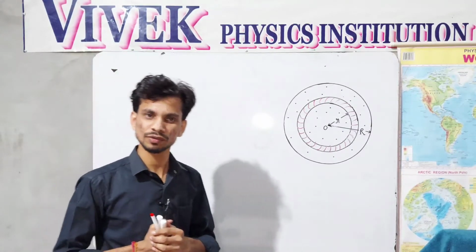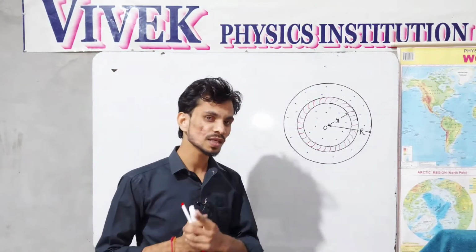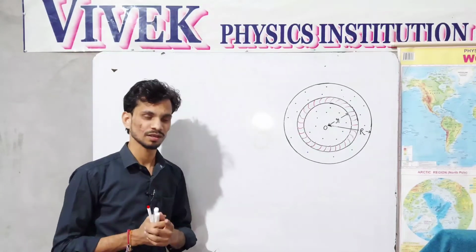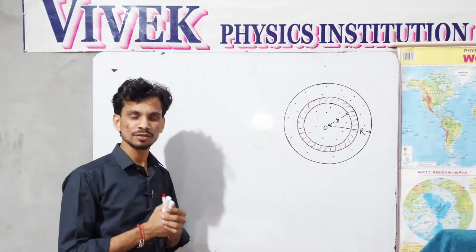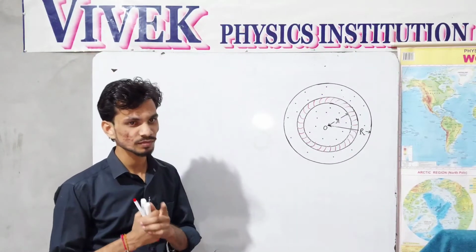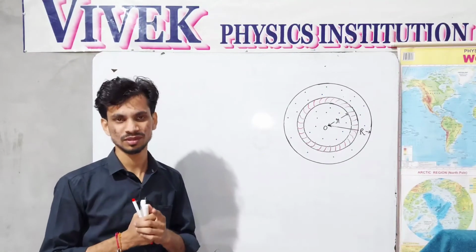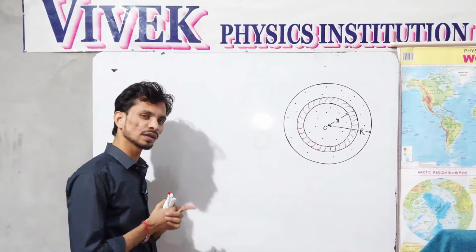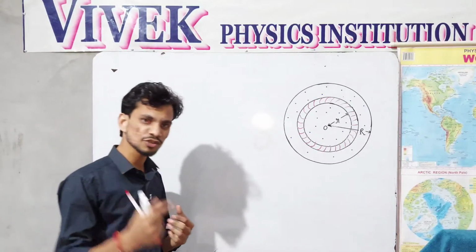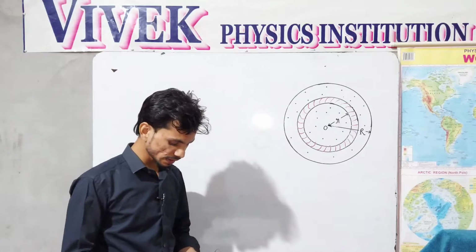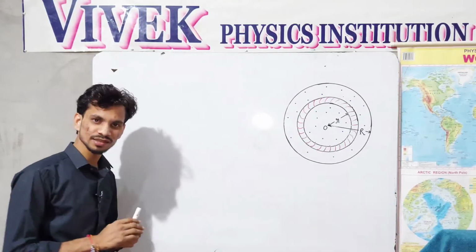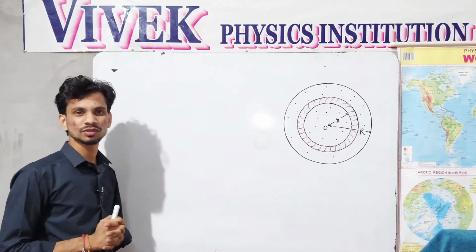First would be the moment of inertia of circular disc around such an axis which passes through the center of the disc normally, and second case would be the moment of inertia of the disc around an axis which is along the diameter of the disc. And the third case could be the moment of inertia of the same disc around the tangent of the disc. So in all the three cases we can assume that the disc is rotating around those particular axes.